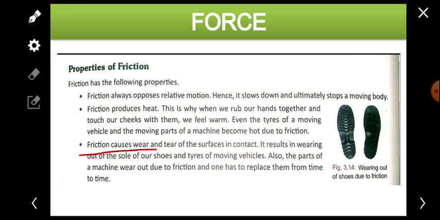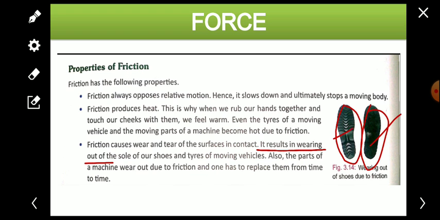Friction causes wear and tear of the surfaces in contact, and because of the friction only, the objects in contact get torn. It results in wearing out of the soles, and because of the friction only, the soles get worn out.